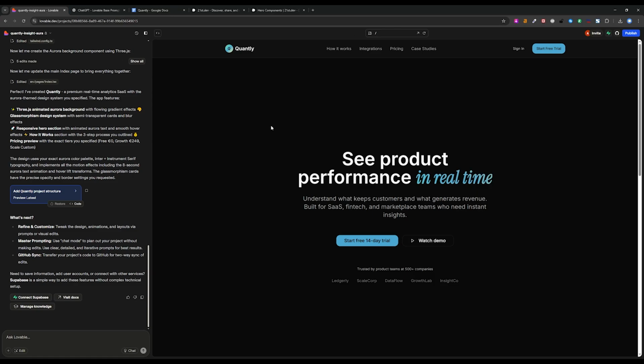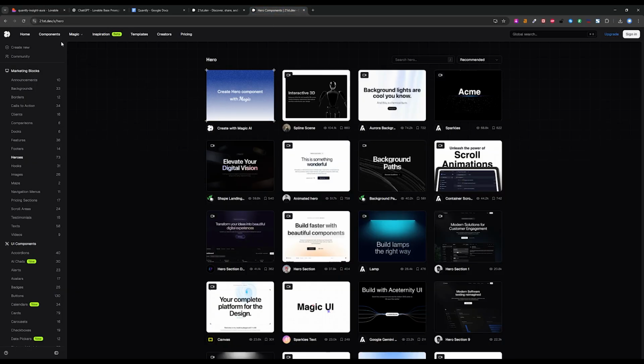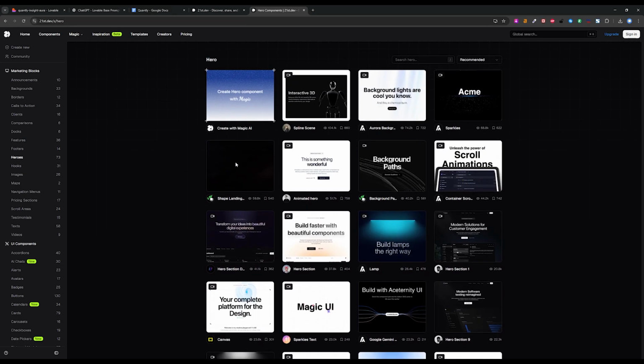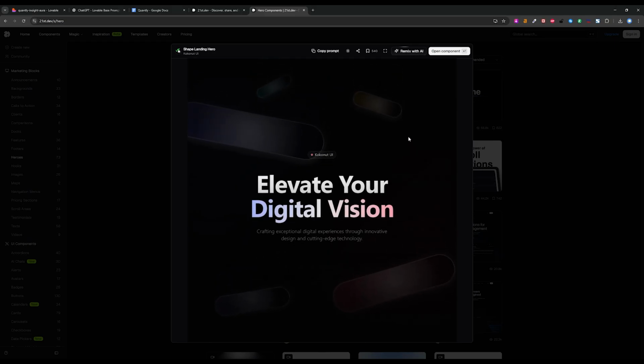Now, the next step, in order to step it up a notch, would be to browse website components. I use 21st.dev. Those are good components. They are proven, they work, they are made by experienced designers. And we don't have to create them from scratch. We can use them, obviously not copy them, but use them as a starting point and integrate them in our designs. For our product, I liked this one. I think we can use it.